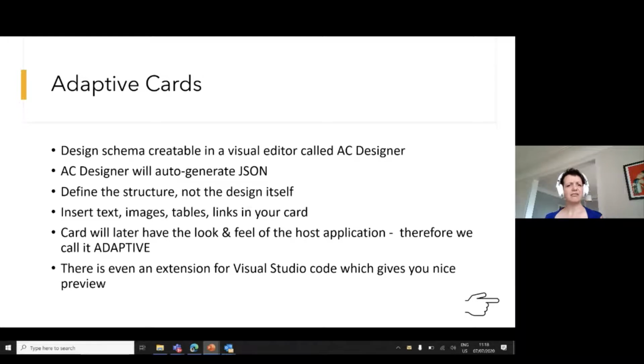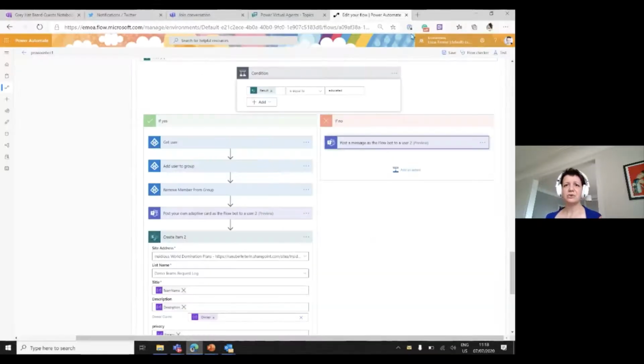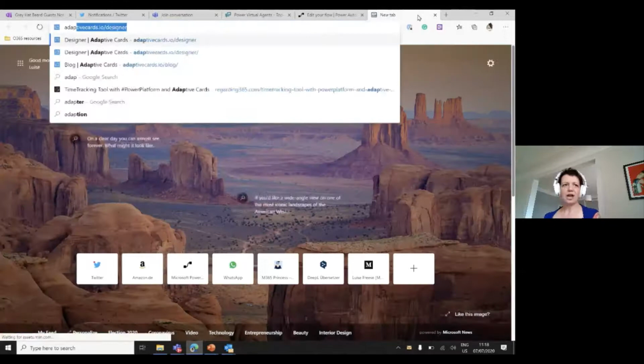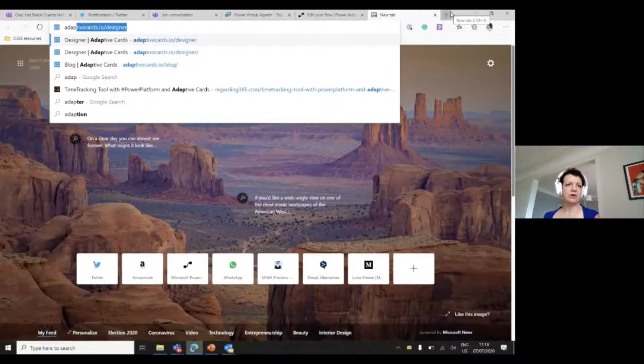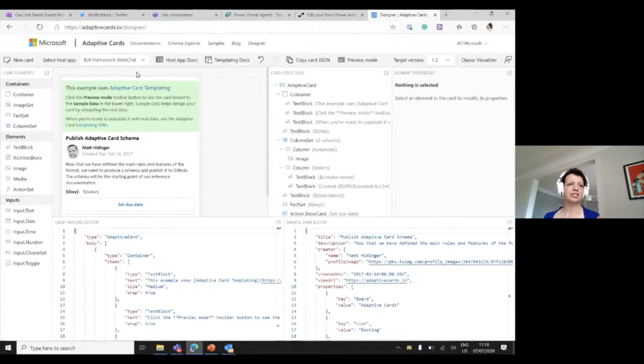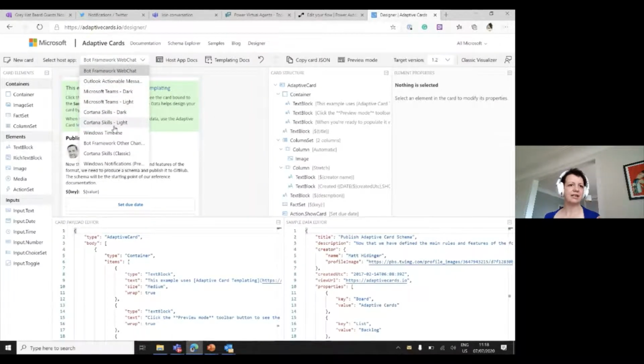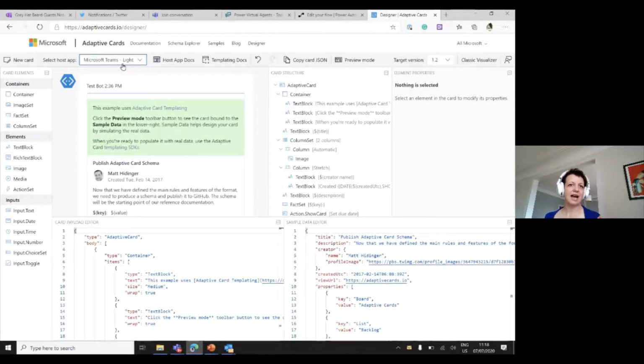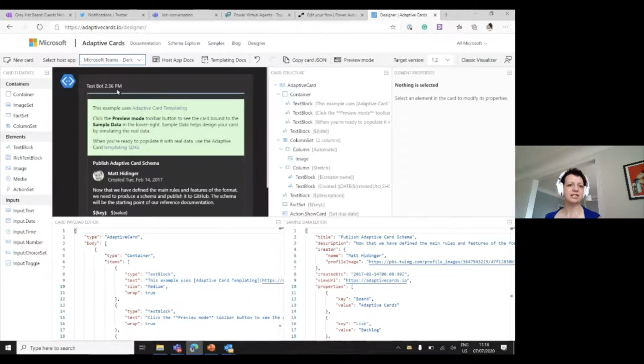So I call myself a maker, so I'm not really writing code, but I was able to do that as well. And if you like to do that too, you just go on adaptivecards.io/designer, and if you do so, you can just select your host app, and happens to be that I work a lot in Teams, perhaps Teams Lite, or if you're a nerd, just select Teams Dark.